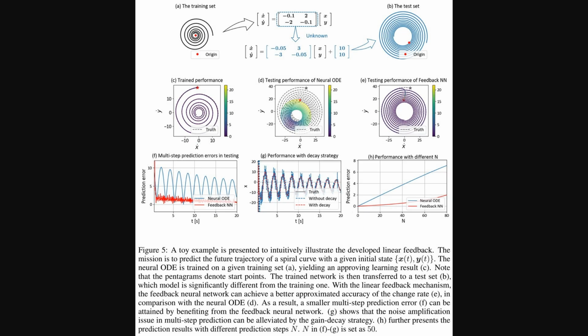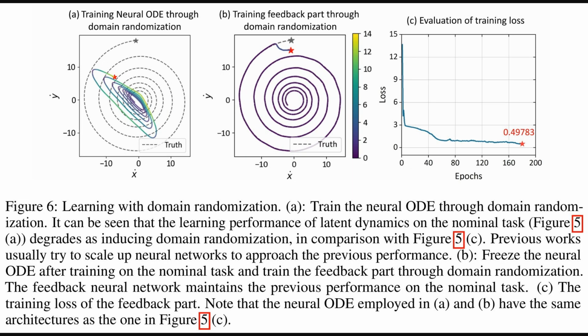Now, Figure 5 gives us a really clear toy example of this linear feedback in action. We see a neural ODE trained on one spiral, panel A, and it learns that fine, as shown in C. But when faced with a new test spiral with different underlying dynamics, panel B, the standard neural ODE's performance degrades significantly, which you can see in D. However, their feedback NN, shown in E, adapts much better, leading to smaller prediction errors over multiple steps, as highlighted in F.